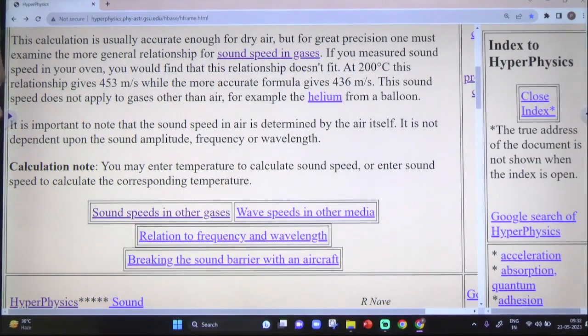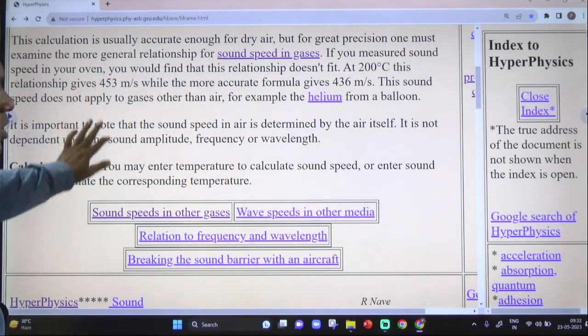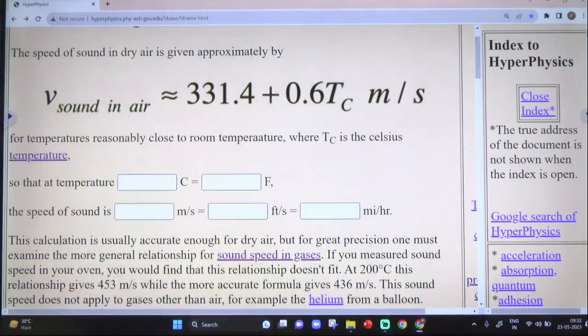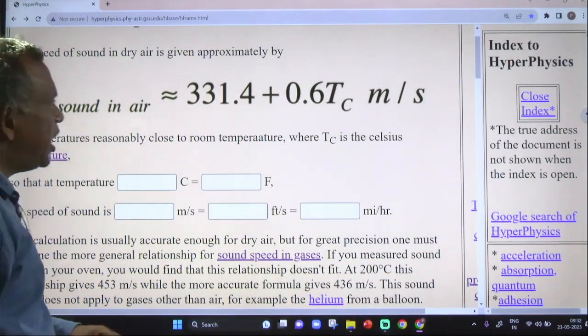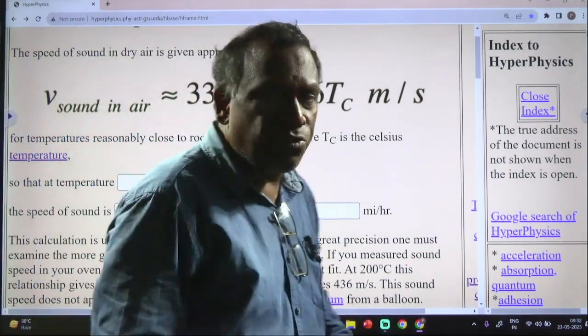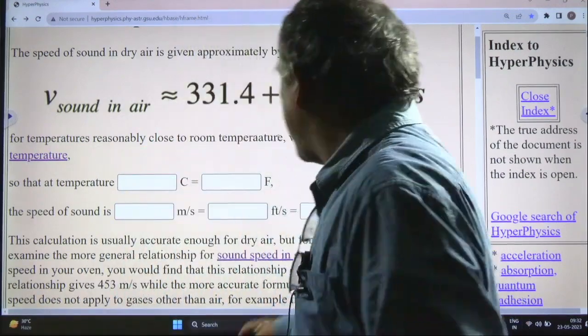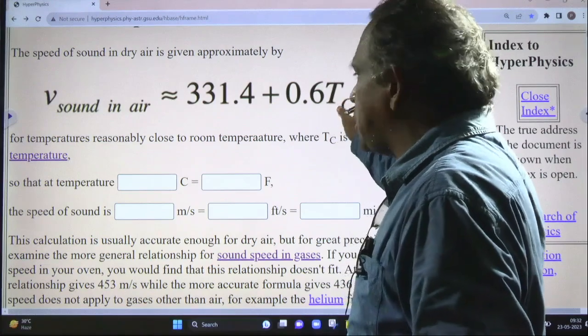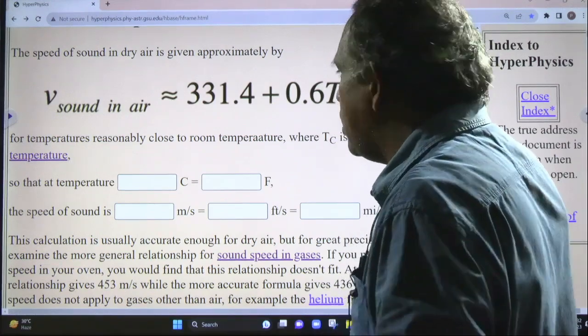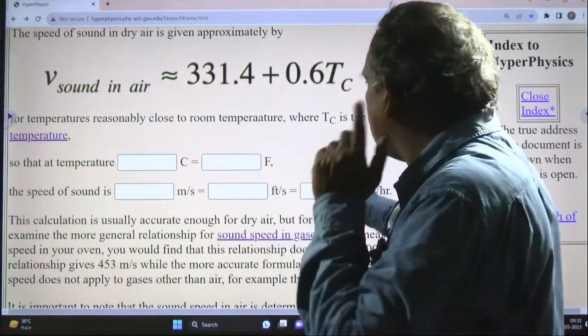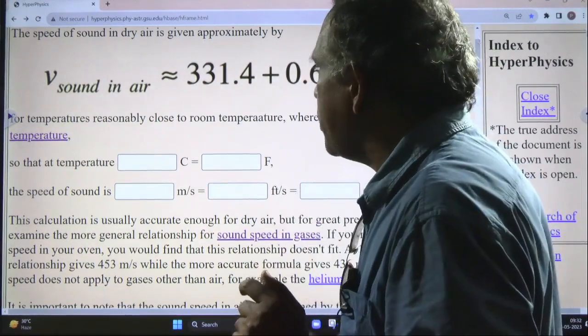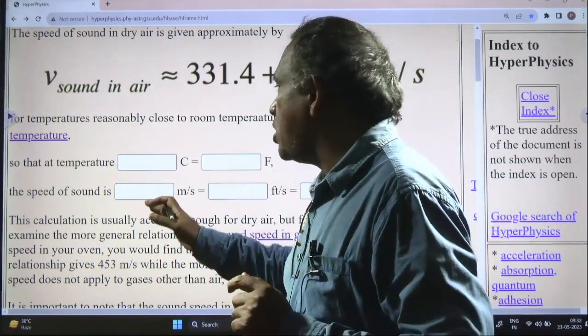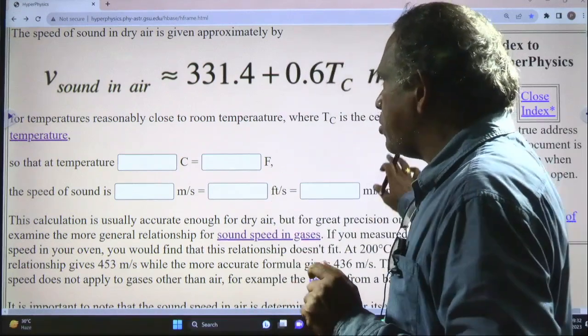Let us see how the speeds are going to be. The speed of sound in air is 331.4 plus approximately 0.6 Tc, where Tc is the temperature in Celsius. If you take the Celsius temperature, you are going to get these values.